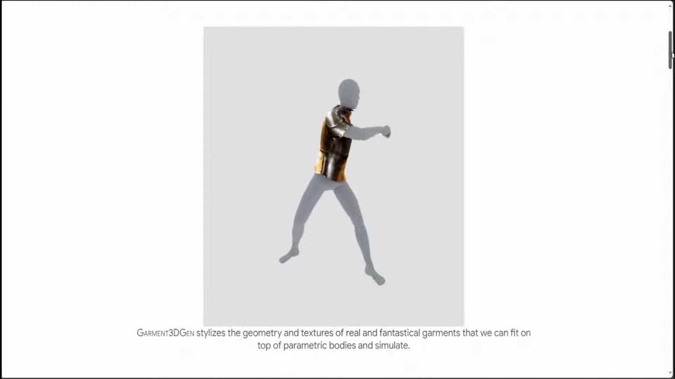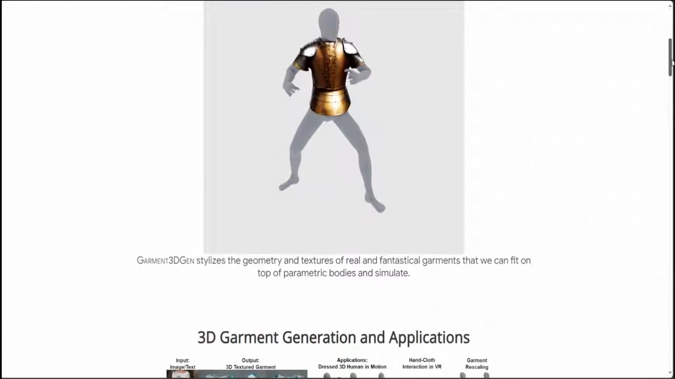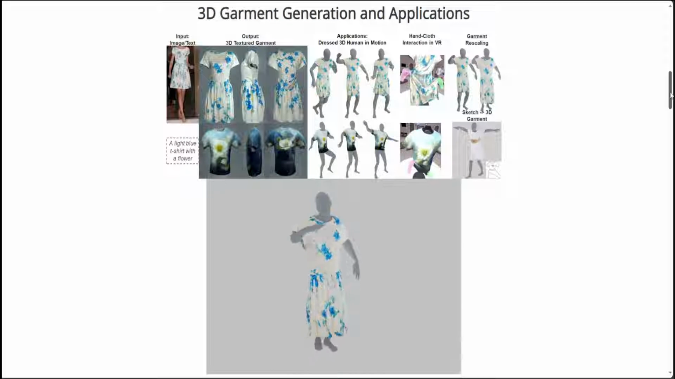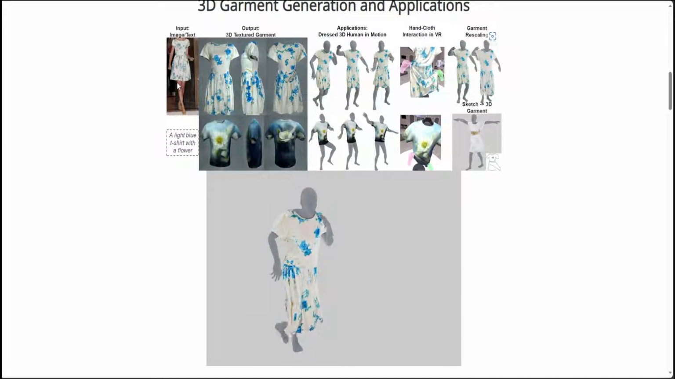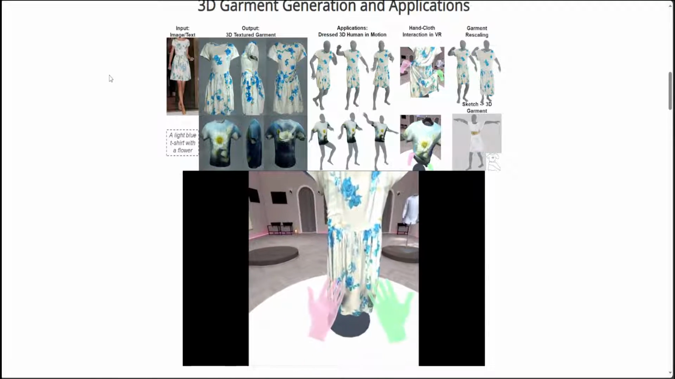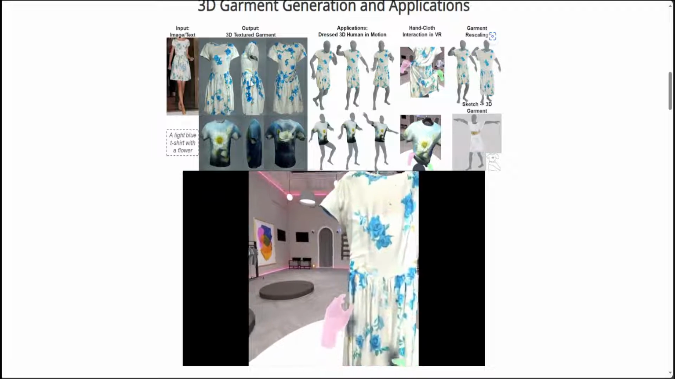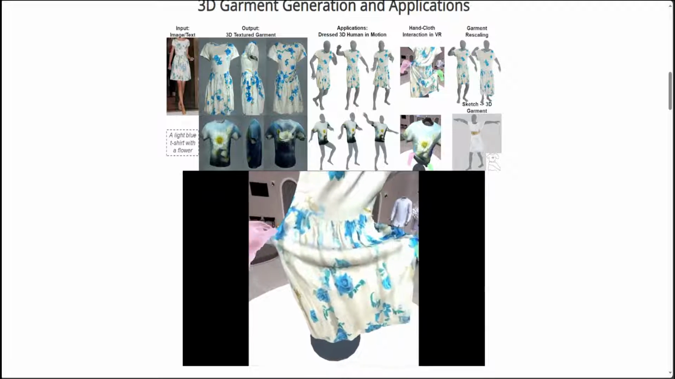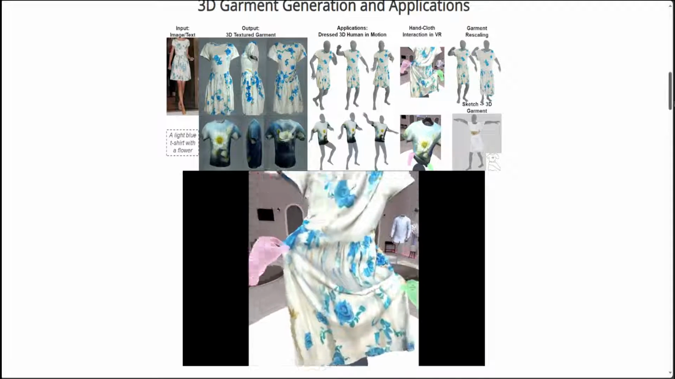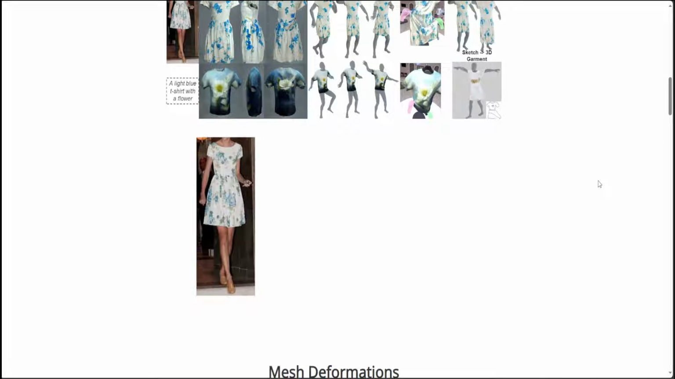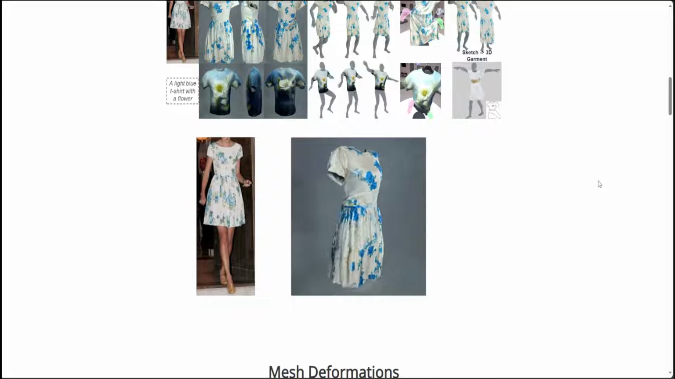This creates 3D garments directly from image inputs, and let me show you a few of the examples as you can see on your screen. Now, if you look here, you can see that on the left hand side we have image input with the text "light blue t-shirt with a flower," and then a 3D textured garment has been produced. There are a lot of other applications such as dressed 3D humans in motion, hand cloth interaction, sketch, and the list goes on and on. And on this bottom animated video you can see that there is also virtual reality and interaction with the clothing. How good is that?